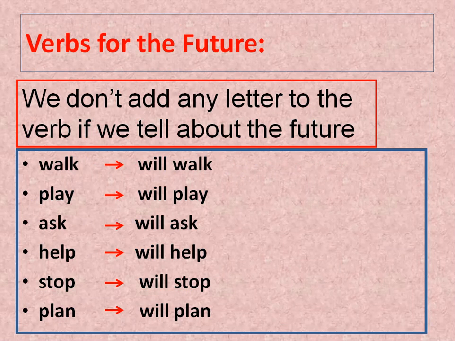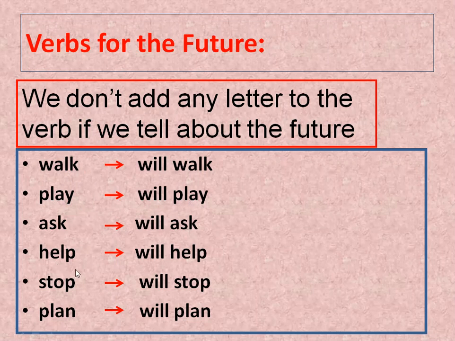I remind you again, we do not add any letter to the verb if we tell about the future. If I am talking about tomorrow, I don't add any letter to the verb. Walk will be will walk. Play will be will play. Ask will ask.